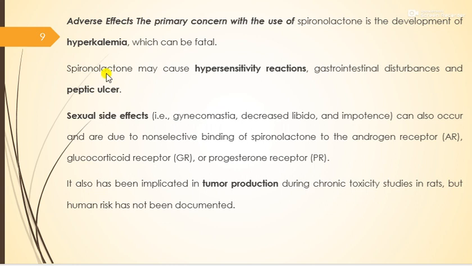Now we are going to study the adverse effects of spironolactone. The primary concern with the use of spironolactone is the development of hyperkalemia, which can be fatal. Spironolactone may cause hypersensitivity reaction, gastrointestinal disturbances, and peptic ulcer. There are also some sexual side effects like gynecomastia, decreased libido, and impotence, which are due to non-selective binding of spironolactone to the androgen receptor, glucocorticoid receptor, and the progesterone receptor.